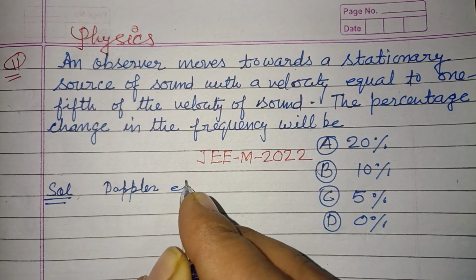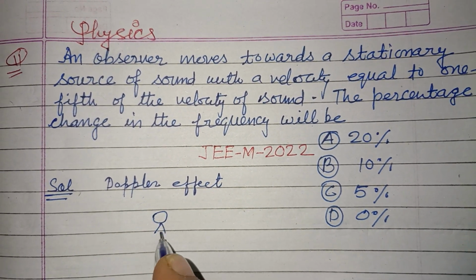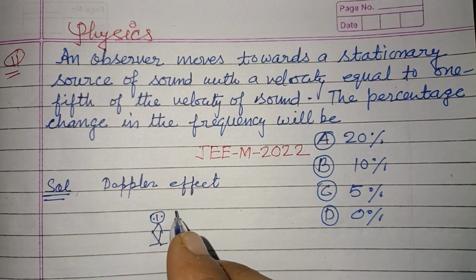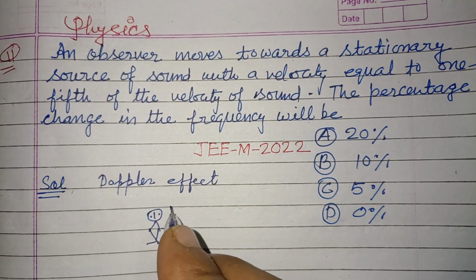Doppler effect. Here the observer is moving with a velocity equal to 1/5 of the velocity of sound.